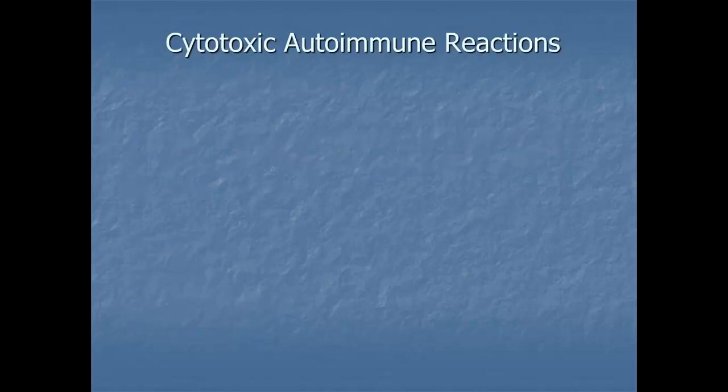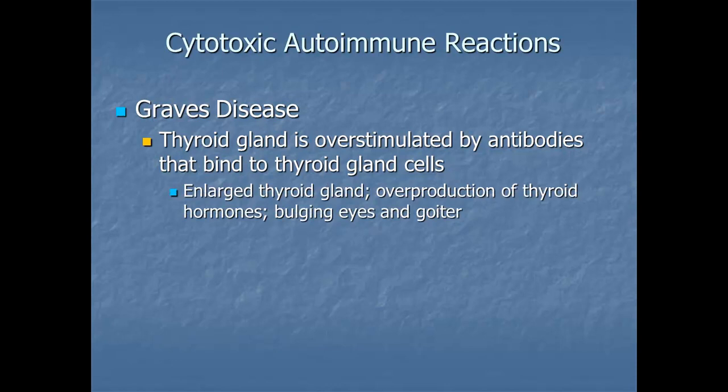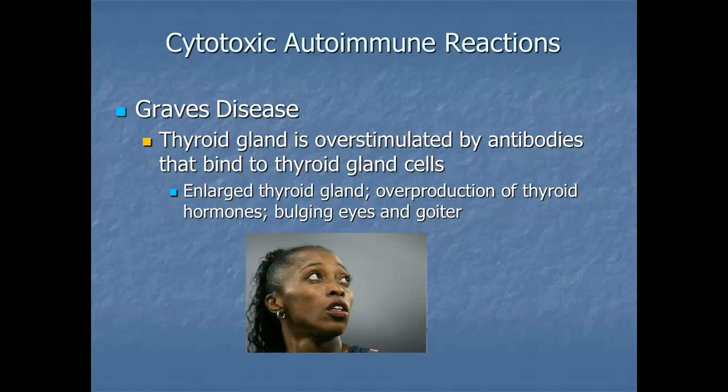In the cytotoxic autoimmune responses, you have Graves' disease. In this one, the thyroid gland is overstimulated by antibodies that bind to thyroid gland cells. So in this situation, the antibodies are reacting with the cell surface antigens on the thyroid gland. Basically, Graves' disease shows an enlarged thyroid gland, overproduction of the thyroid hormone, and bulging eyes and goiter. So it's an example of an altered cell function. The thyroid gland becomes hyperactive. And one Olympic star had this, and her name was Gail Devers.